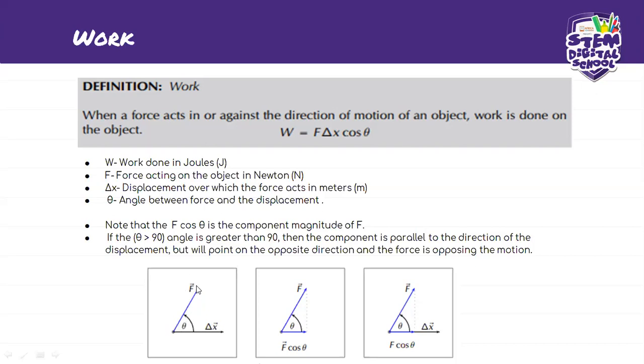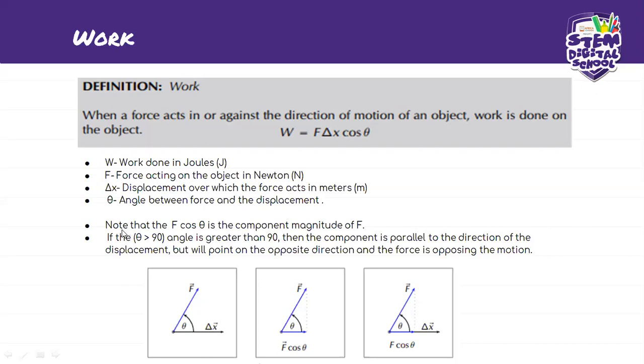It's got a perpendicular and a parallel component to the displacement. The one that is parallel, and the one that is perpendicular to the displacement. Those are the components of this force. So you'll have one cos and one sine, but in this case we only focus on the parallel component.